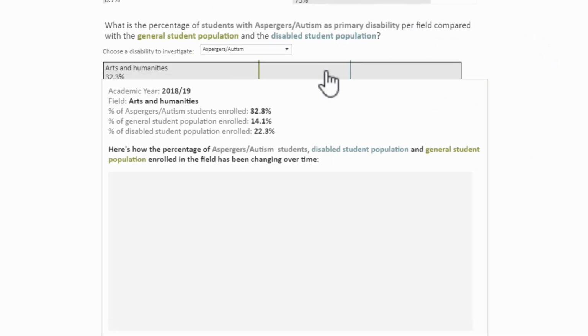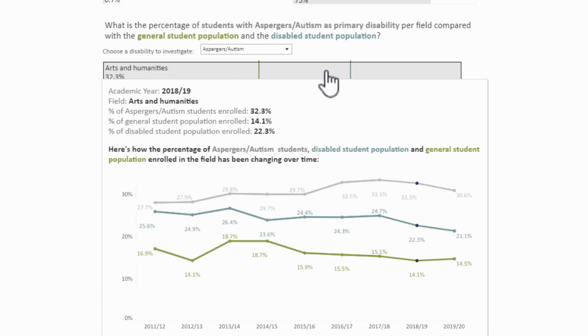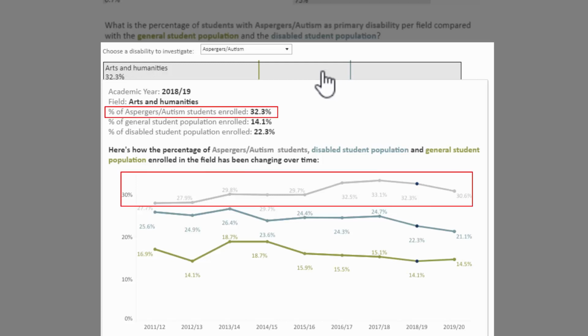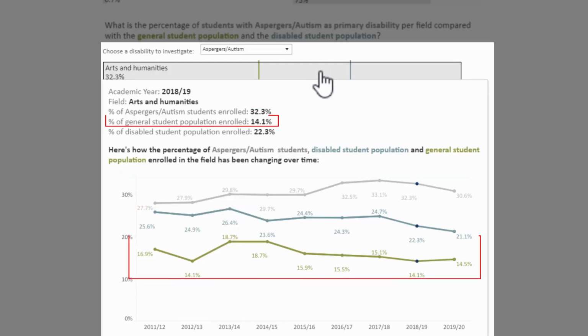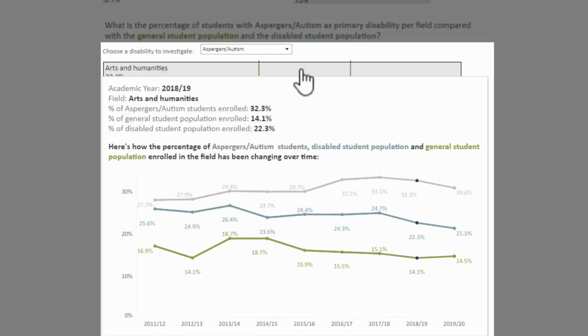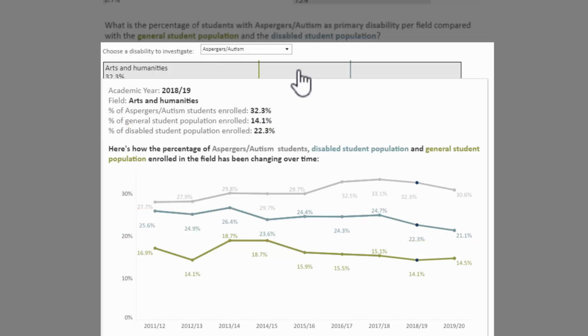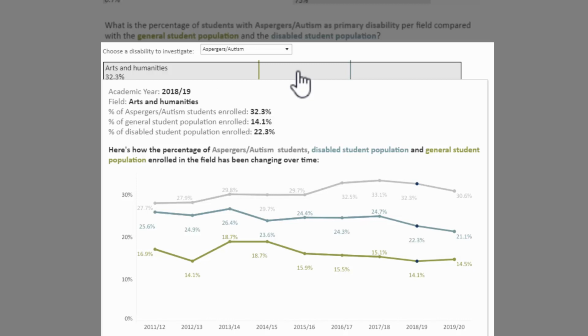But you can see here now, if I hover over arts and humanities, that it's giving me three figures. So it's giving me the Asperger's autism figure, which is represented by the grey bar here, but it's also giving me the general student population in green and the disabled student population in blue. So that tells me that actually students in the Asperger's autism category are more likely to study in the arts and humanities field than those in the other groups, quite significantly actually.